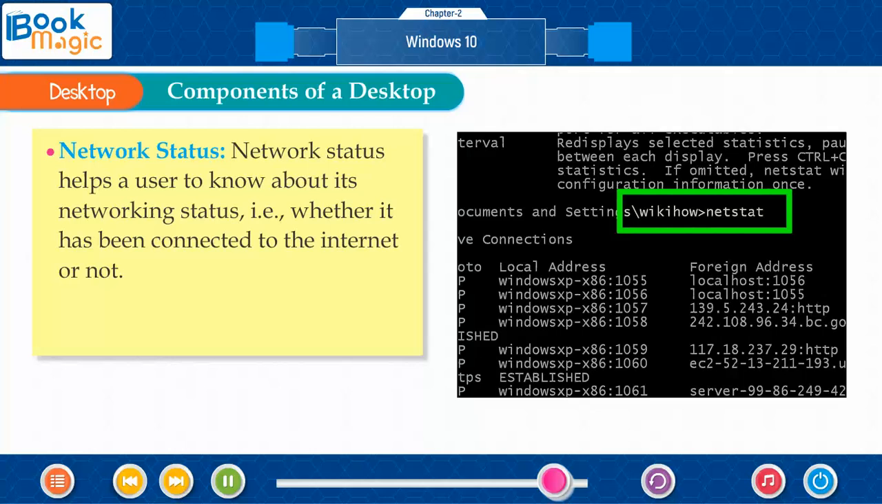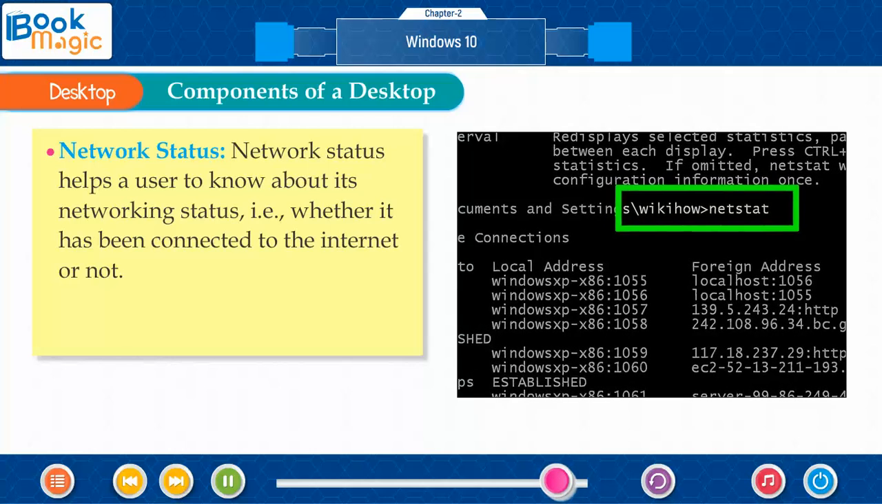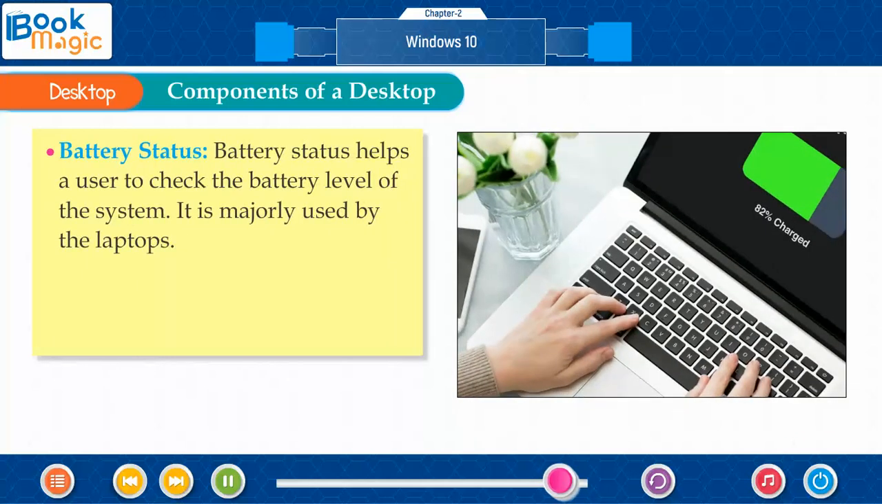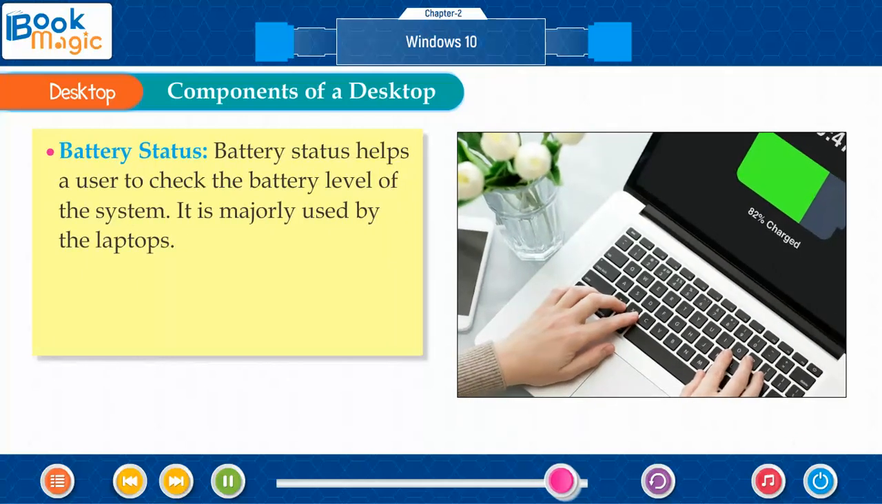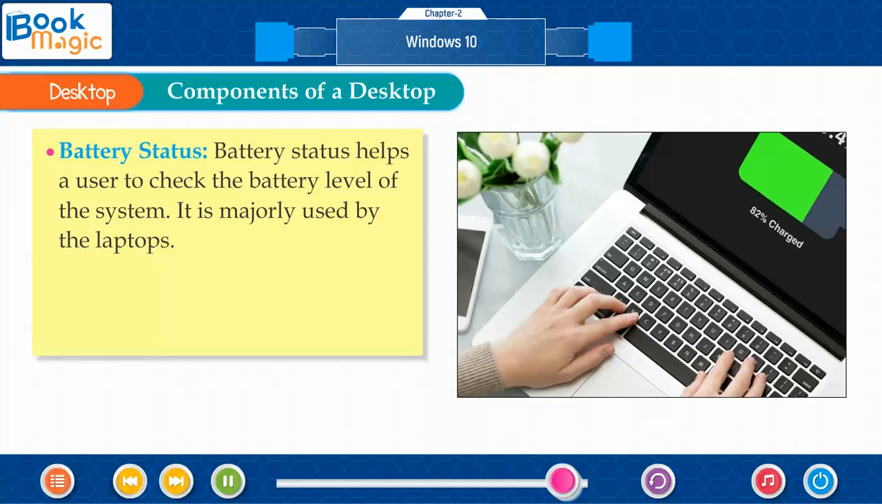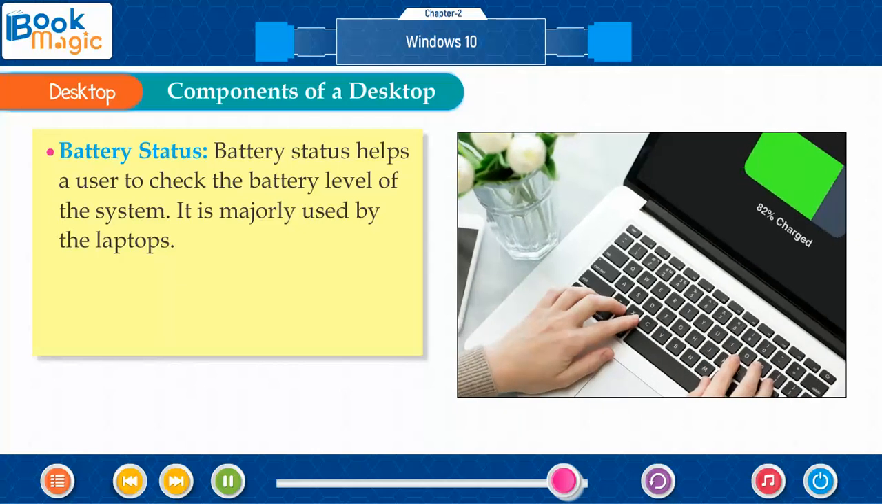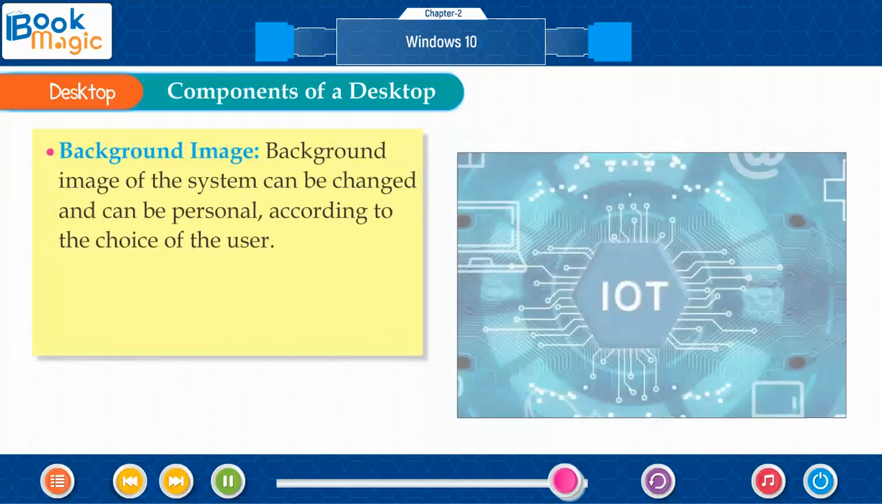Network status helps a user to know about its networking status, that is, whether it has been connected to the internet or not. Battery status. Battery status helps a user to check the battery level of the system. It is majorly used by the laptops.